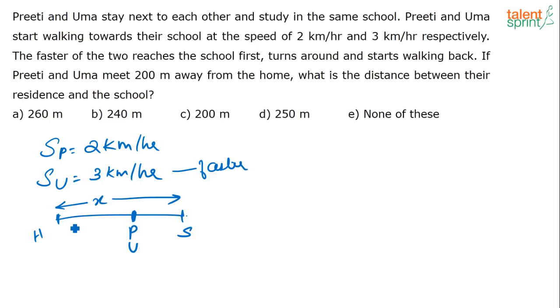Preeti and Uma meet 200 meters away from their home. So what does this 200 meters represent? This 200 meters represents the distance that has been travelled by Preeti. See, by the time Uma has gone to the school and come back till here, Preeti has only travelled 200 meters. So that is the thing that you just require to answer this question.